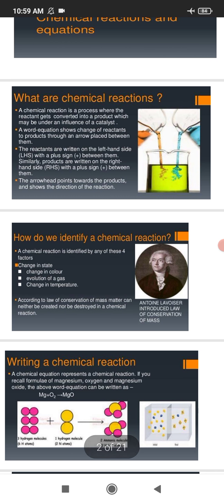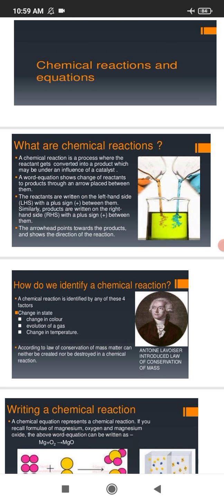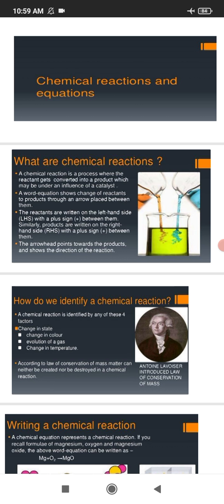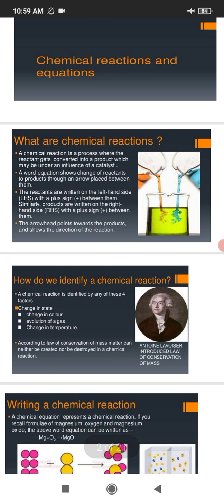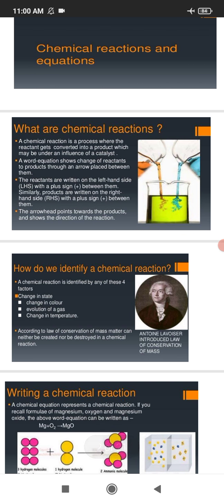Again, when an iron tawa or nail is left exposed to a humid atmosphere, then we see a brownish coating over it. That is the rusting of iron, in which also a new substance is formed with a new composition. Again, some examples are grapes get fermented, food is cooked, food gets digested in our body, we respire. In all these situations, the nature and identity of the initial substances have changed. So these are chemical changes. So we can say that a chemical reaction has taken place.